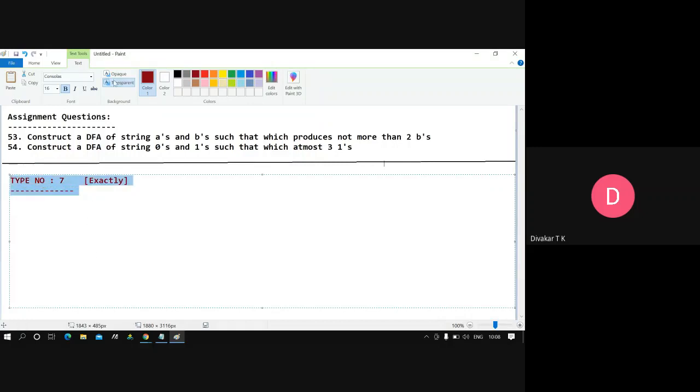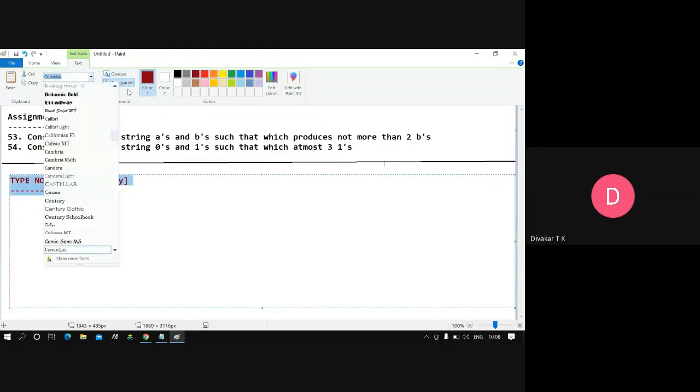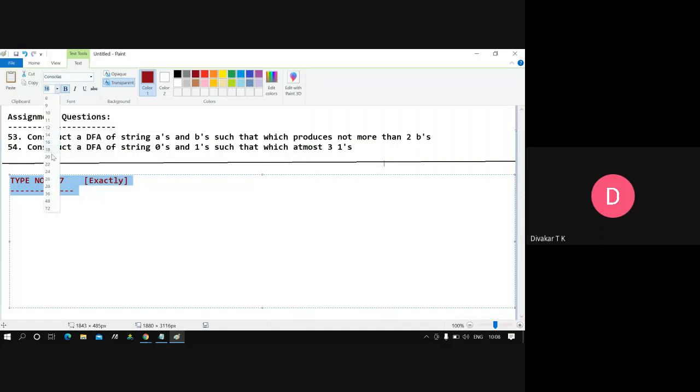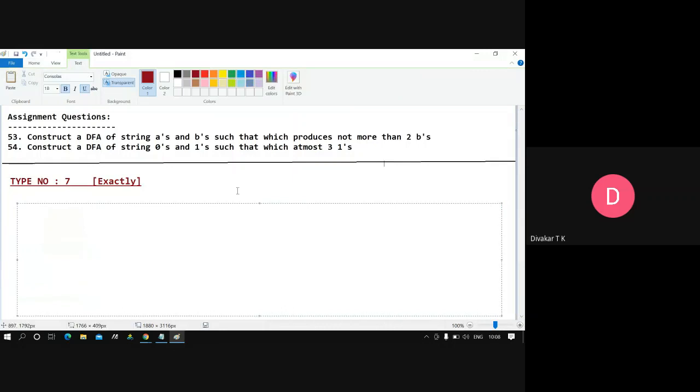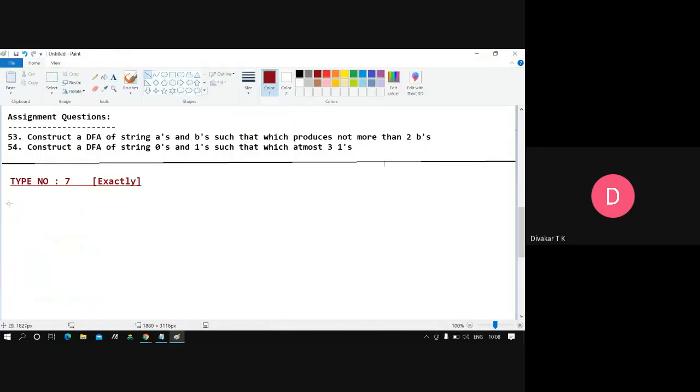Exactly type of problem you will get. So I'll make it a big size. You get type number 7, that is the exactly type of problem. Okay, fine, guys. We'll see a couple of examples for this type of problem also.